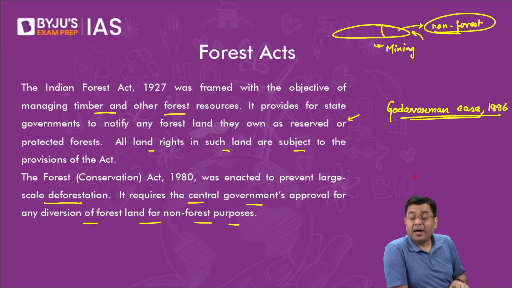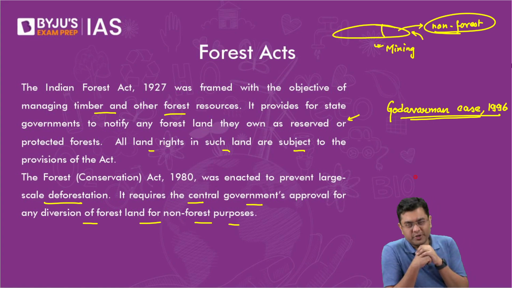Now, the Supreme Court asked the central government what it meant by deforestation. The central government replied in its submission that deforestation means cutting down of trees in the existing forest land, which is not allowed. But the Supreme Court held the opinion that why should only cutting of trees in the forest land be referred to as deforestation? Go by the dictionary meaning of deforestation.